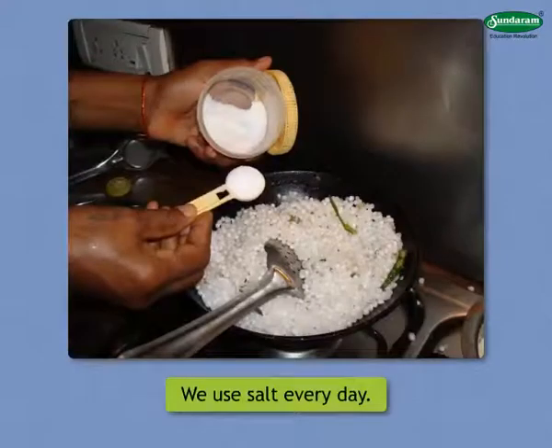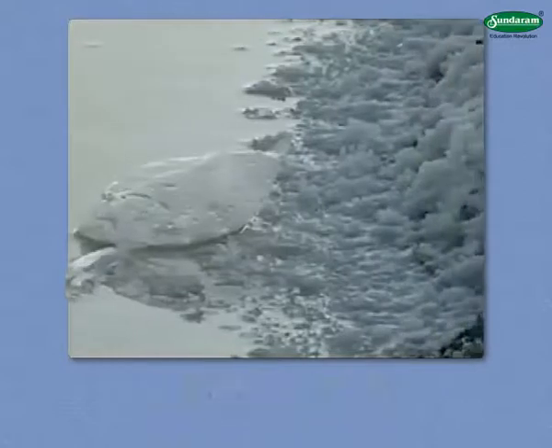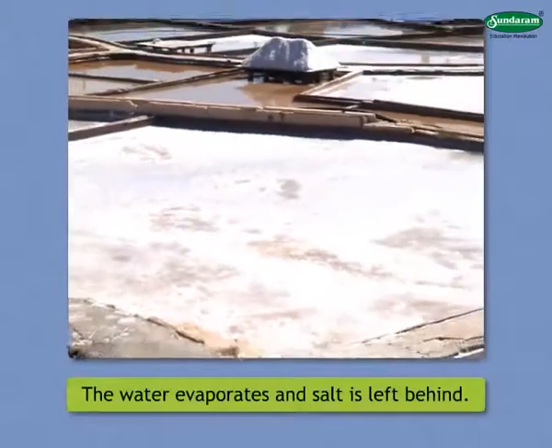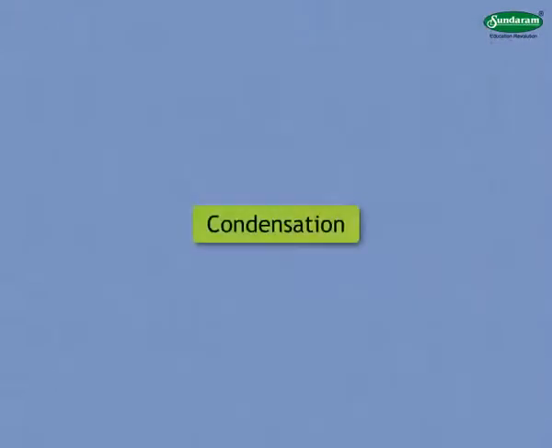Salt pans. We use salt every day. Where is it made? There are salt pans on sea coasts. When the salty water of the sea is collected in shallow places, it evaporates in the heat of the sun. Slowly, all the water evaporates and salt is left behind.